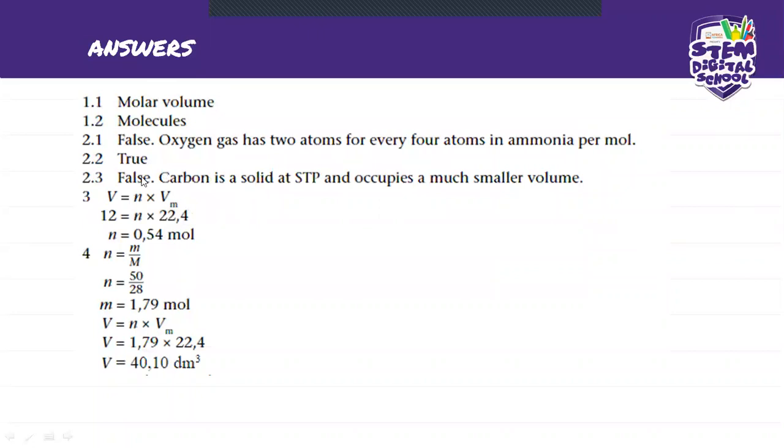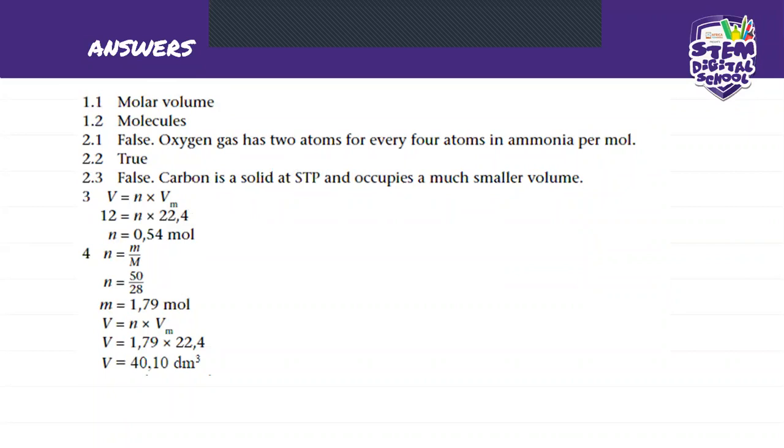So for here, it's going to be the volume is equals to N times Vm, and the N is going to be the subject of the formula. Then it's going to be 12 divided by 22.4. And this is the answer that we are going to get for this one.